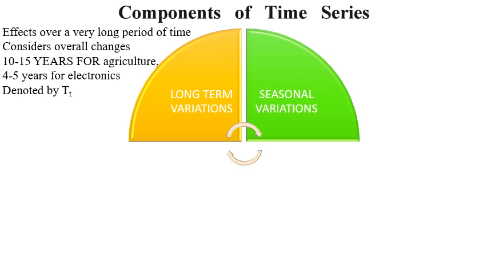The second component is the seasonal variations. As the name suggests, they change according to seasons. A simple example is the monsoon. Each monsoon, the sale of raincoats and umbrellas increases, while for the remaining seasons it decreases. Each year this keeps on happening. So it varies regularly over a short period of time. It takes less than a year to change. In a single year, in monsoon the sale of umbrellas increases, in winter the sale of woolen clothes increases, and during the summer the sale of ice cream increases.